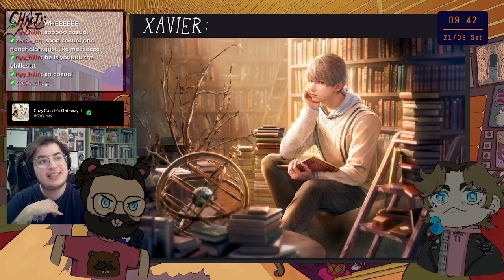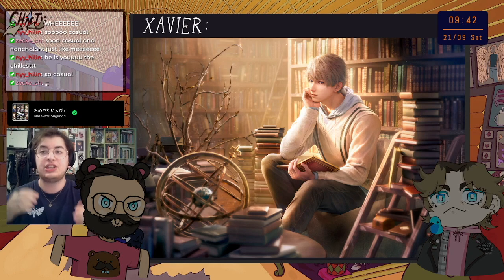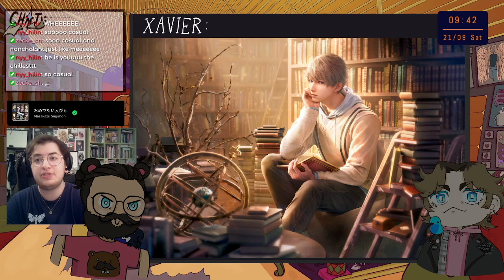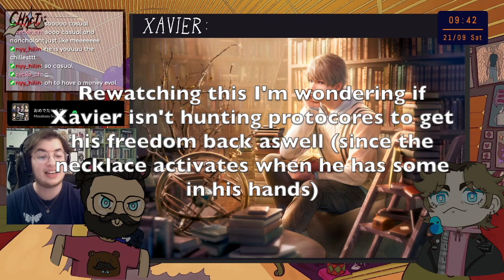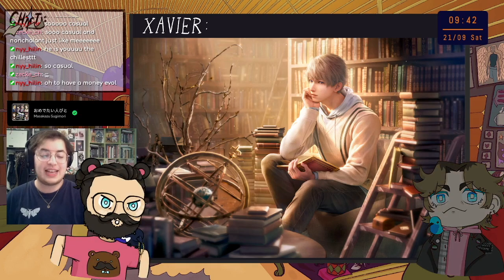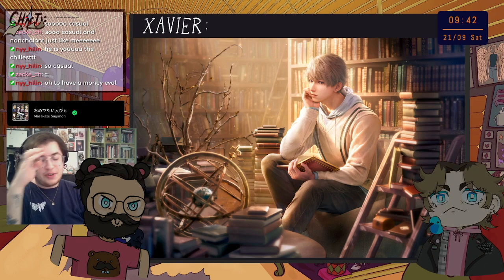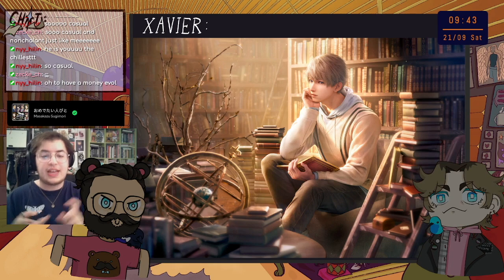The thing is, we see that kind of bond made with their powers. Their powers are called evol. Xavier has a light evol. Our main character has an enhancement evol, so basically she can help anyone, makes their power like 10 times stronger. And we've seen someone use their evol and have a similar thing, and that is Sylus. I will come back to it when we talk about Sylus, but I believe that he sold his freedom or something to Sylus, and something is going on there. I see. Because Sylus also has connections to Xavier, so it would make sense. That is my theory for him. I believe that he has something to do with Sylus.